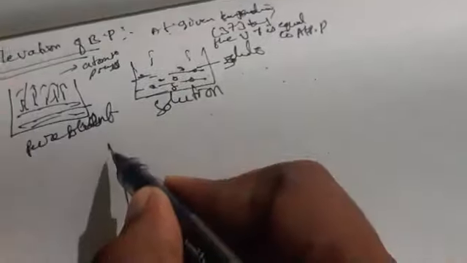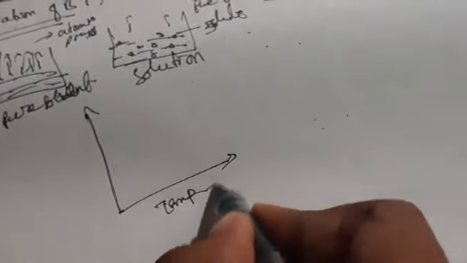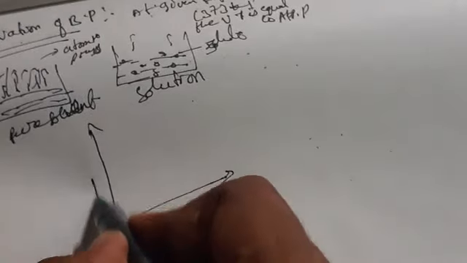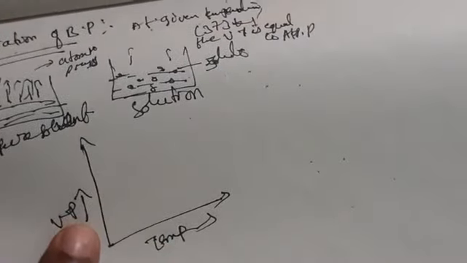So now, coming to elevation in boiling point. Now let us take a graph. This is temperature, and this is vapor pressure. What I have told you: boiling point means at a given temperature the vapor pressure is equal to the atmospheric pressure.